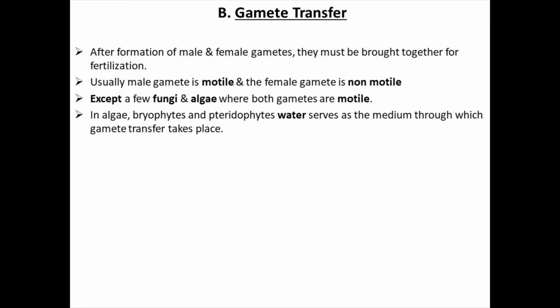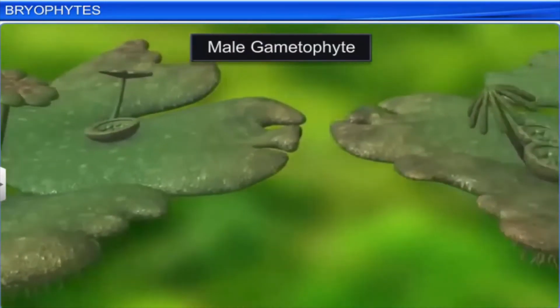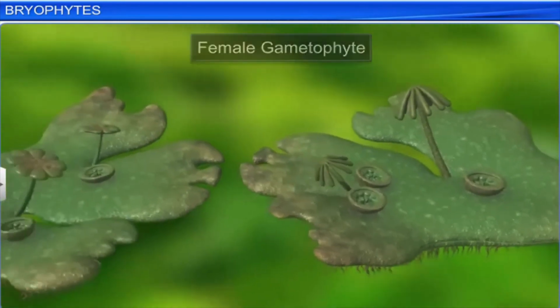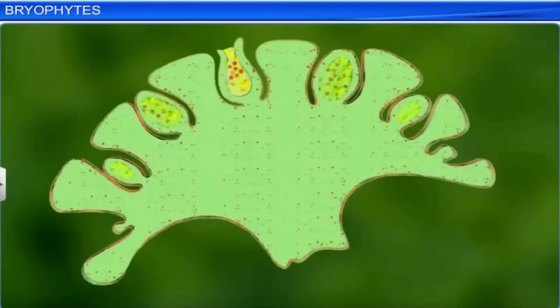Taking one example in detail: the example is Marchantia, a bryophyte. Male and female plants are separate. The male plant bears the sex organ antheridium and the female plant has archegonia.